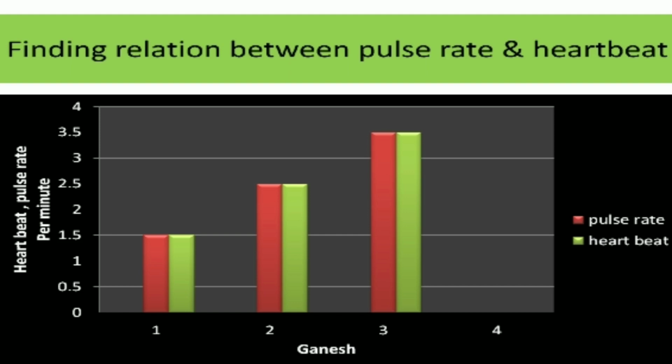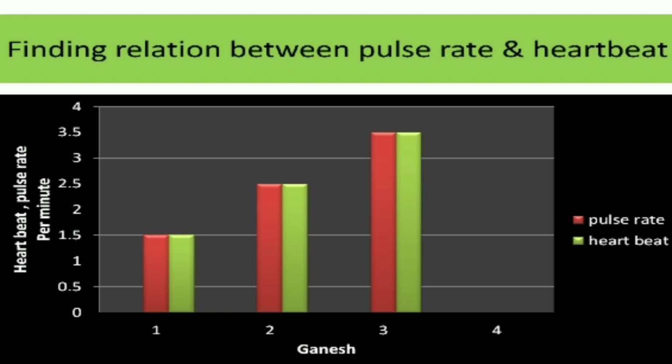During yoga, the pulse rate is very low. In normal conditions, his pulse rate and heartbeat are normal, and after vigorous exercise, or after climbing stairs, or after doing a rapid activity, I found a higher rate of the pulse and also of the heartbeat.